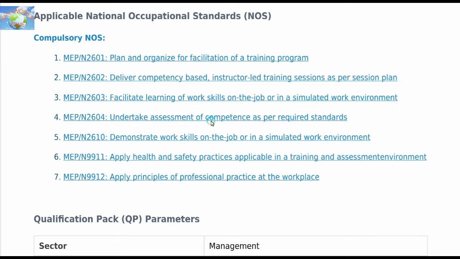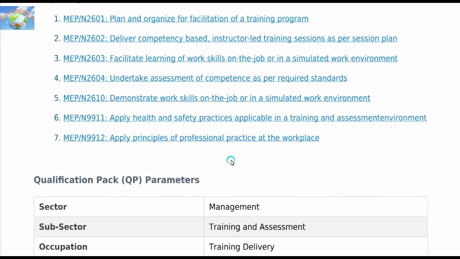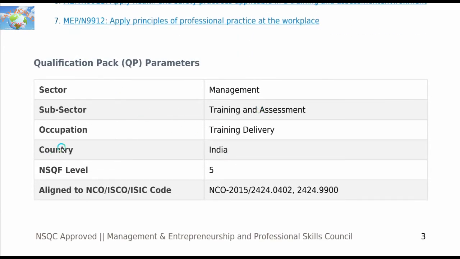Undertake assessment of competence as per required standards. Then demonstrate work skills on the job or in a simulated work environment. Apply health and safety practices applicable in a training and assessment environment. Last, apply principles of professional practice at the workplace. Now the sector is management, subsector training and assessment, occupation training delivery, country India, NSQF level 5.